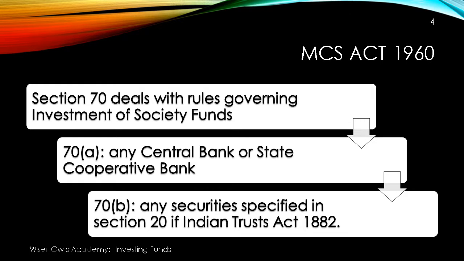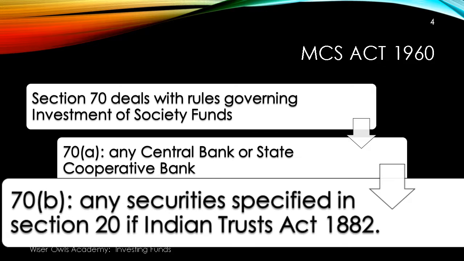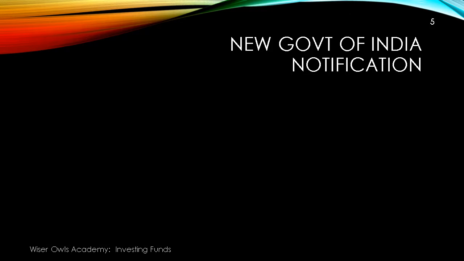And 70B is more general in that it says that any securities specified in Section 20 of the Indian Trusts Act 1882. Now that's a pretty old act, and there have been some provisions that have been made by the government in recent times.